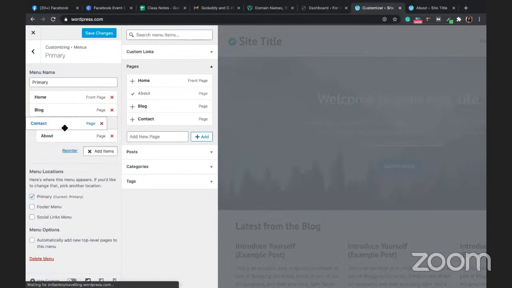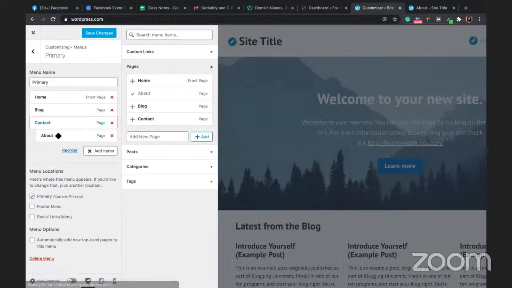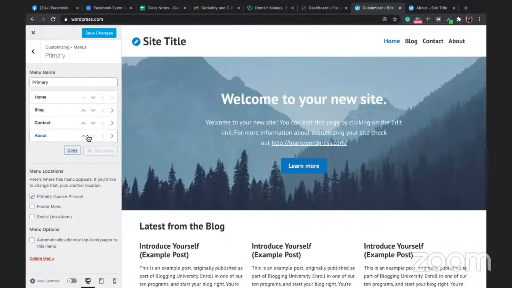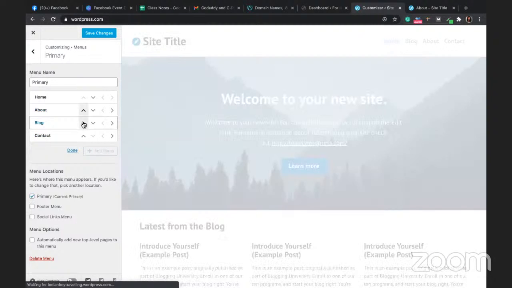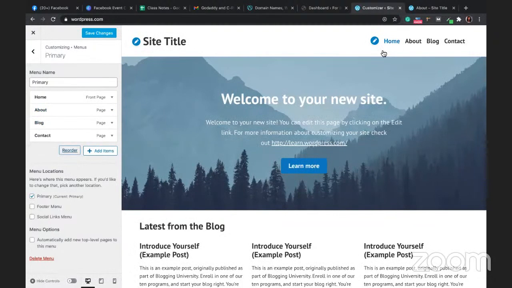It should not cascade like that. If it cascades, it becomes a sub menu. So that's a good thing if you want to showcase your services or something, you can cascade it. But right now, I just want to bring it down. If it is troubling you that way, then you can just say reorder like this and use these arrow icons. Then click done. See, now my menu is ready.